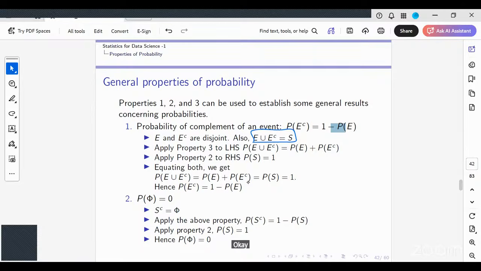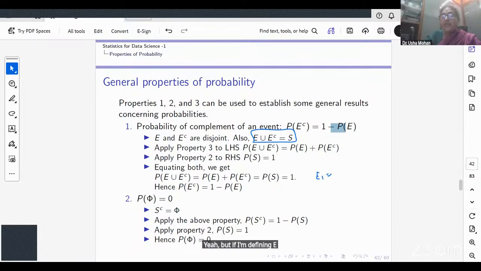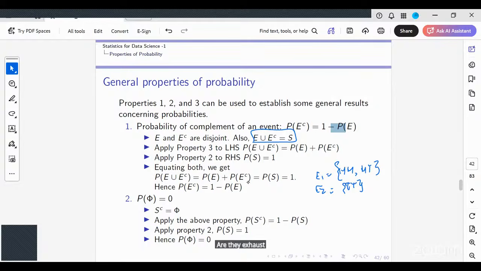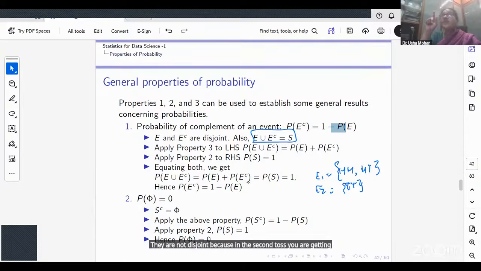But if I'm defining E1 to be head in the first toss, HH and HT, right? And E2 to be tail in both the tosses, it is TT. Are E1 and E2 disjoint? Are they collectively exhaustive? No. E1 is head in the first toss.